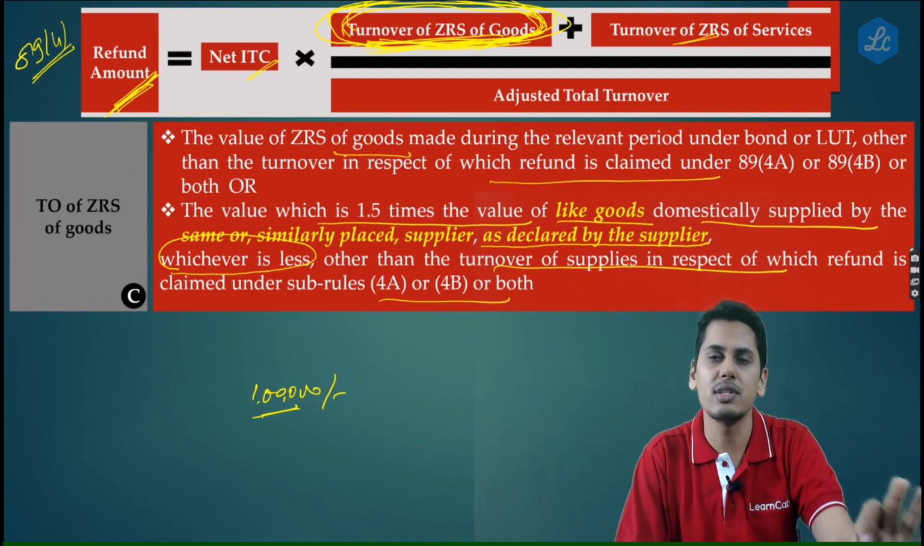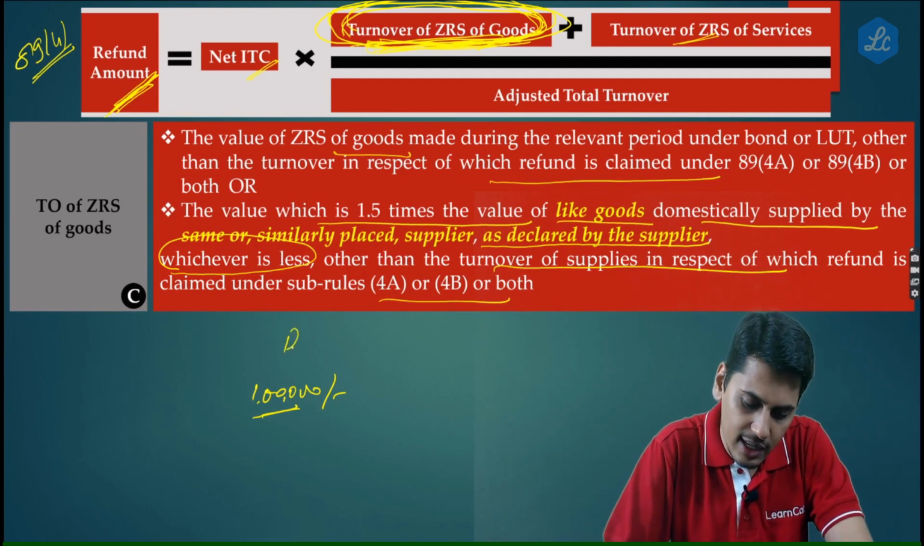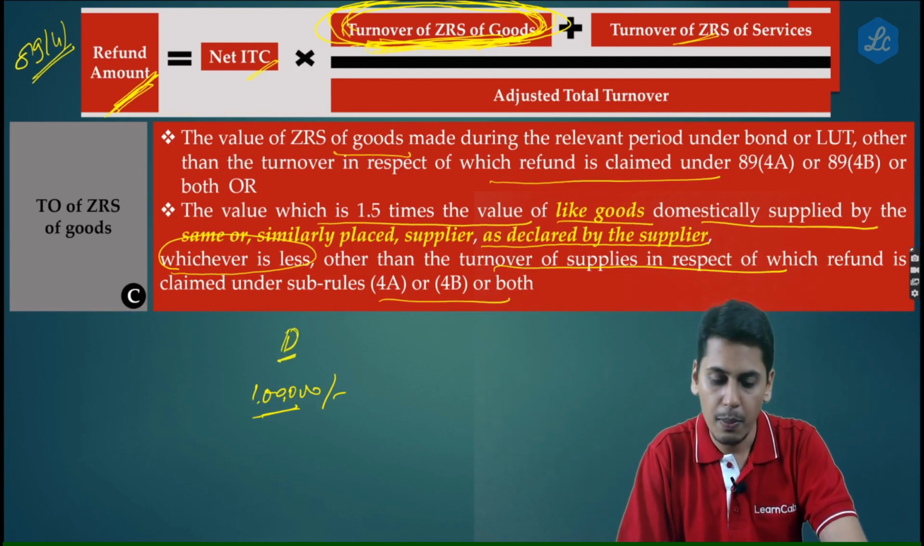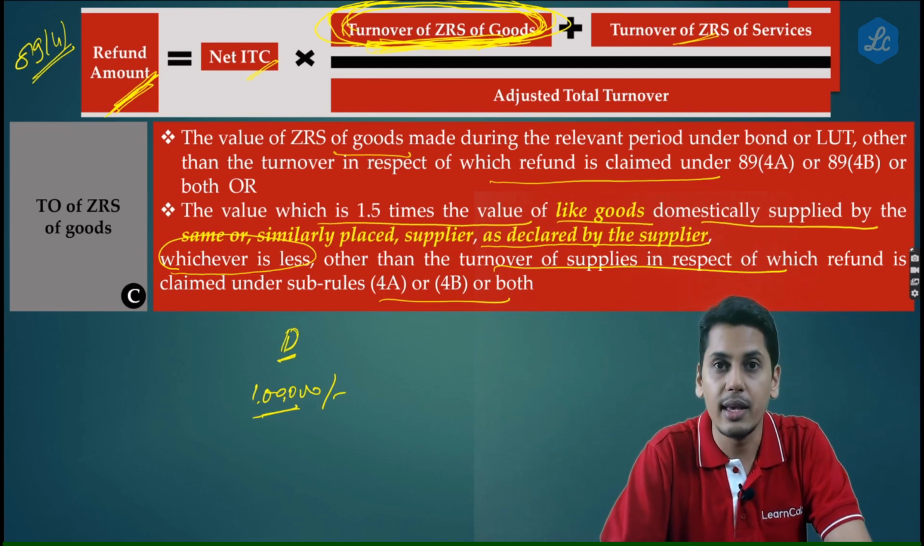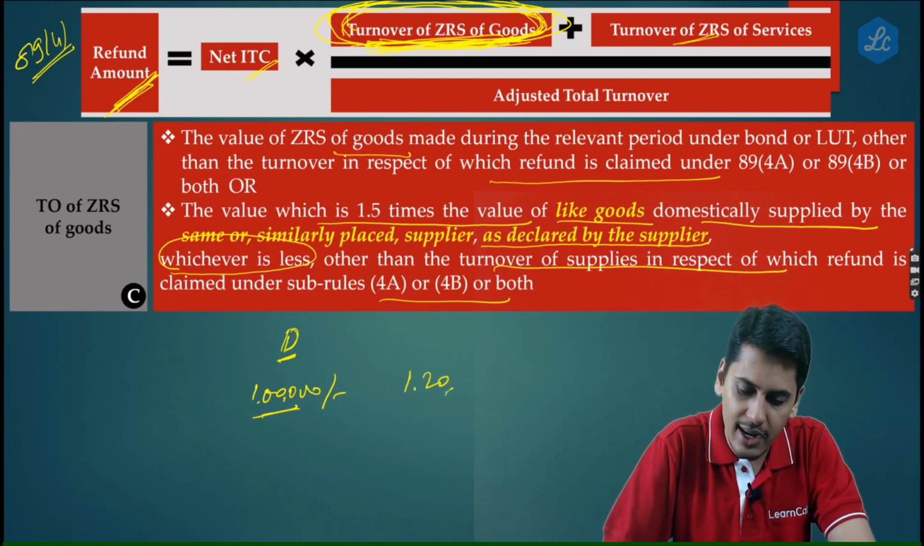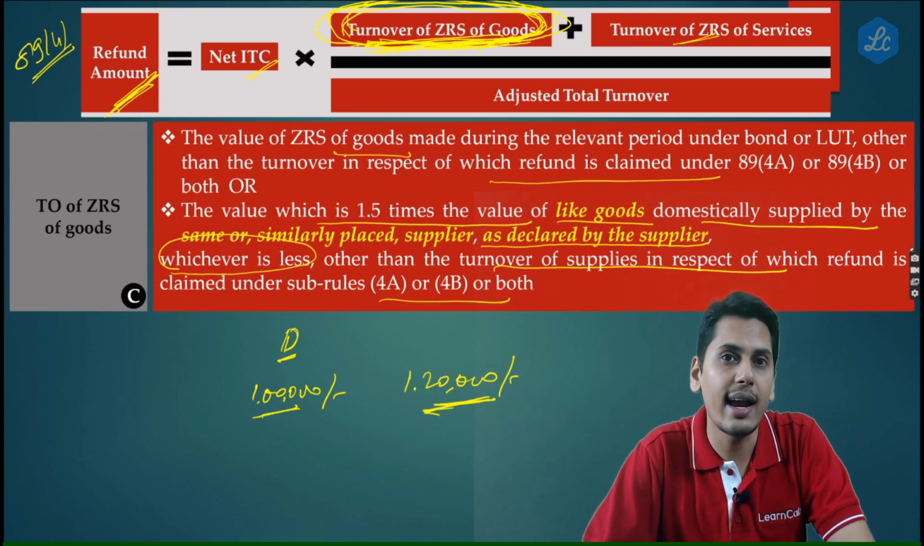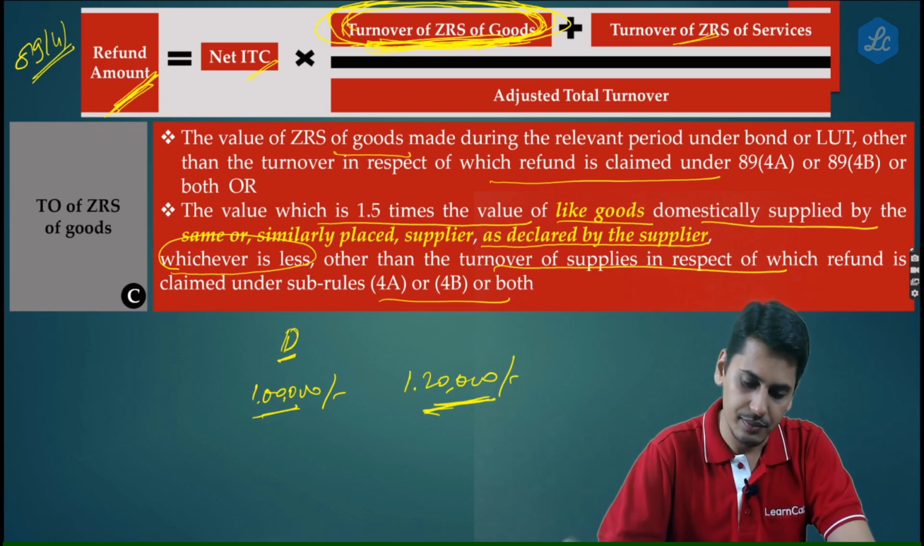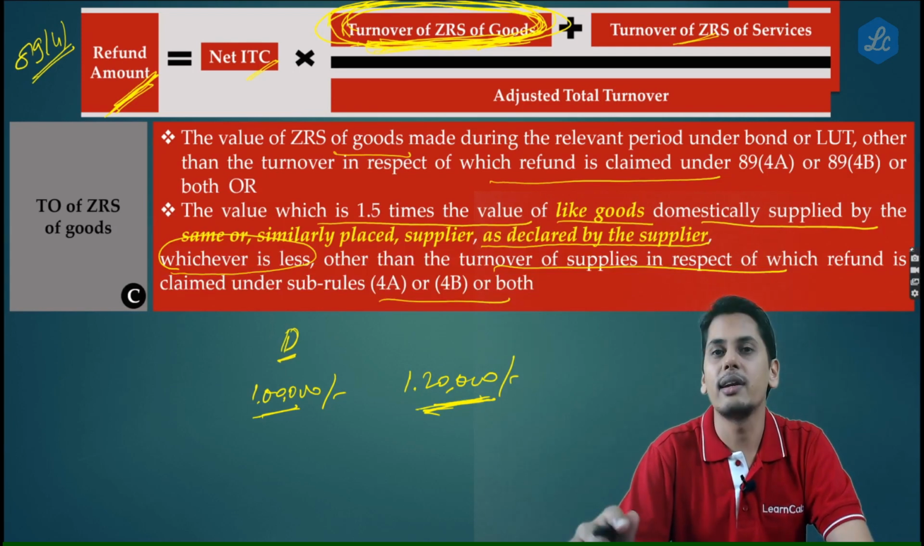We are taking the example of the same goods, same supplier. Domestically he supplies it at 1 lakh. Export, what he is making, if he is making it at 1,20,000 rupees. Now friends, what is going to be the turnover of zero rated supply of goods?